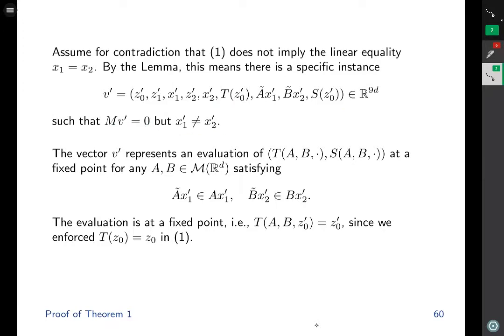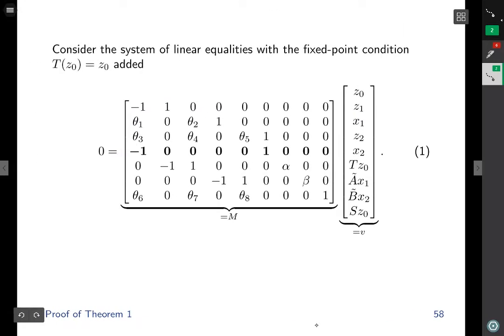The vector v prime represents an evaluation of T, S at a fixed point for any maximal monotone operators A, B, such that operator A outputs A tilde x1 prime at x1 prime, and operator B outputs B tilde x2 prime at x2 prime. The evaluation is at a fixed point since we enforced the fixed point condition in our linear system number 1.